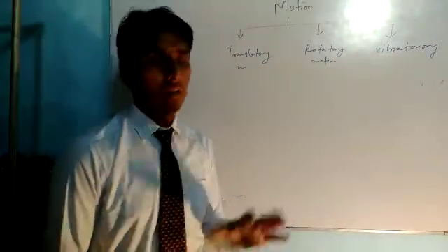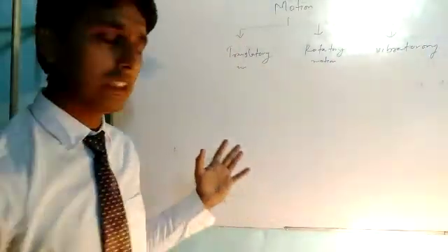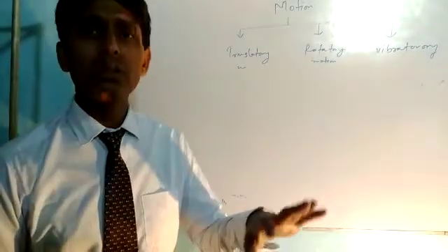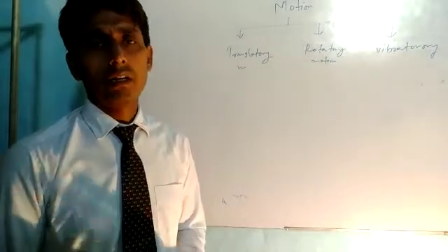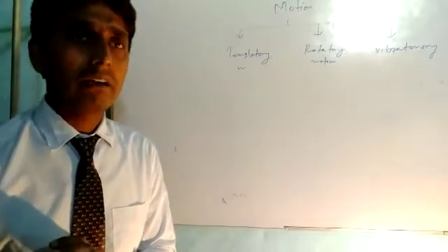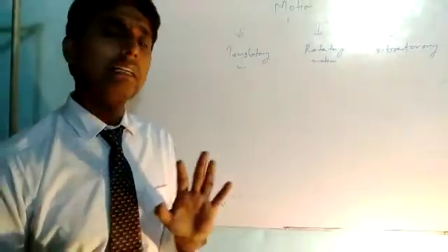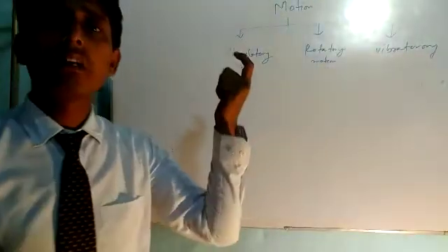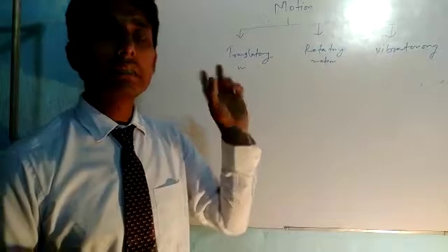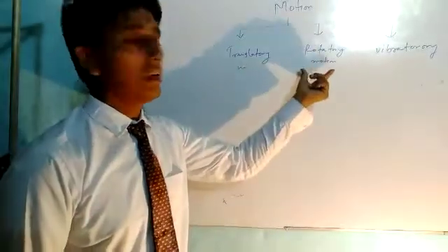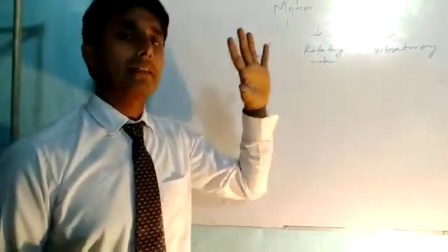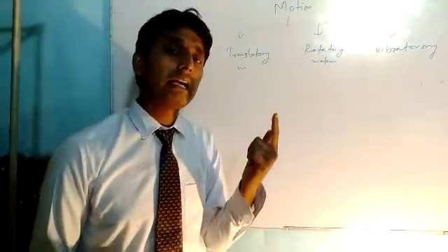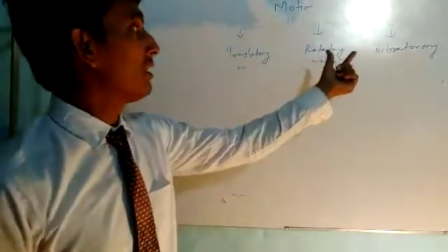Translatory motion means if any object is changing its position. For example, a car running on the road, that is a translatory motion. Your vehicle is running on the road, that is a type of translatory motion. What is rotatory motion? Your fan is rotating. Spinning motion is called rotatory motion. It does not change its place, but there is movement. It is rotating around a particular axis. That is called rotatory motion.